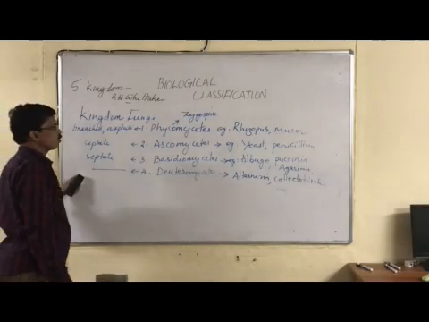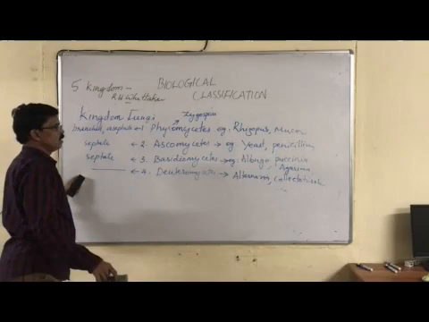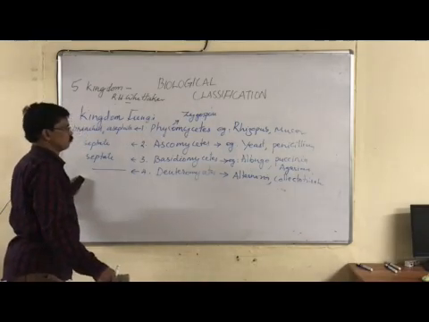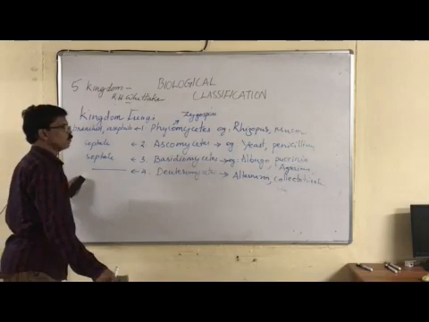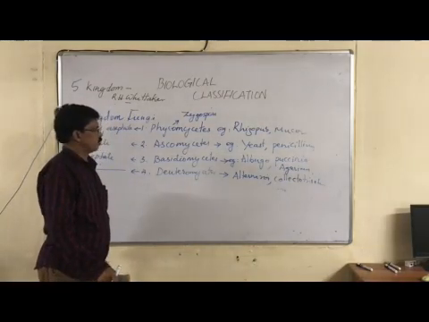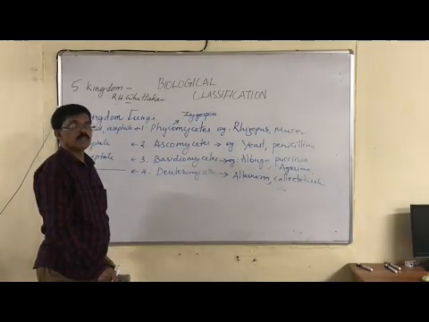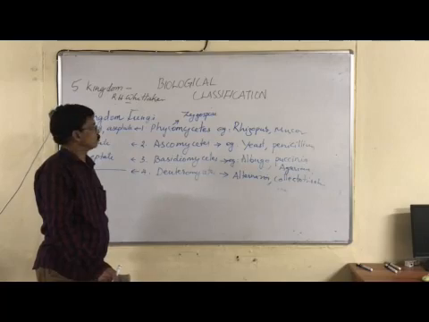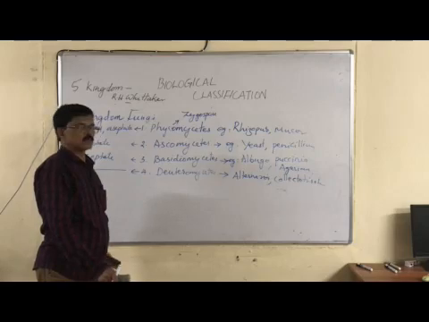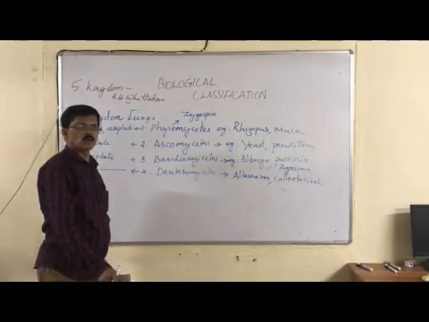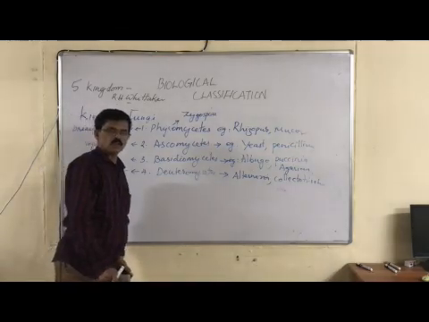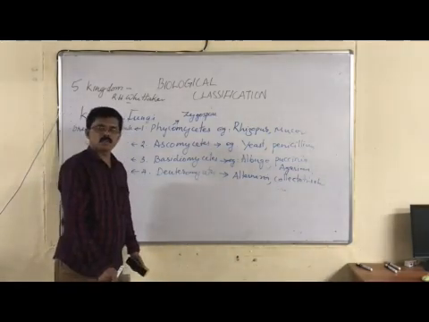Now, the second one is Ascomyces: yeast and Penicillium. Yeast is a unicellular fungus, very important for the fermentation process. Ascomyces are economically very important compared to Phycomyces. Most Phycomyces are disease causing or damage causing to humans, while most Ascomyces are useful to humans. Yeast is used in making dosa, idli and bread. Yeast fermentation is economically very important.